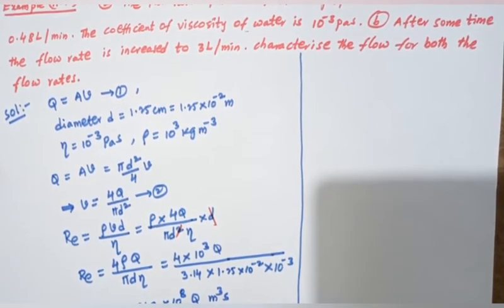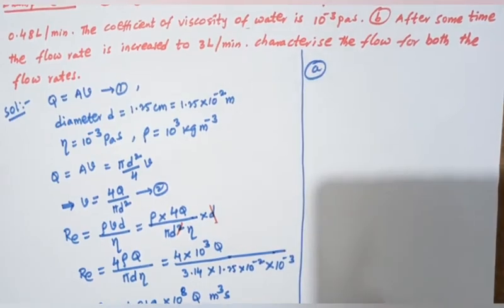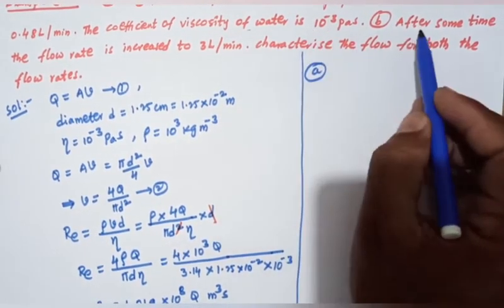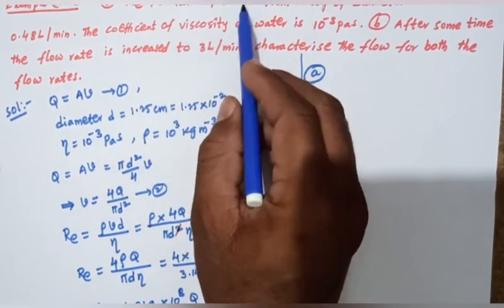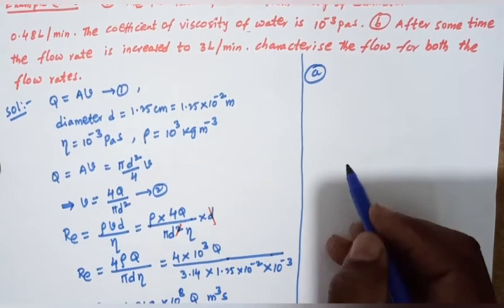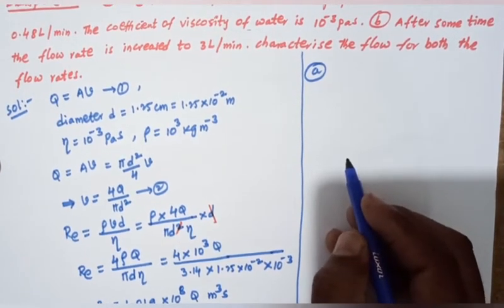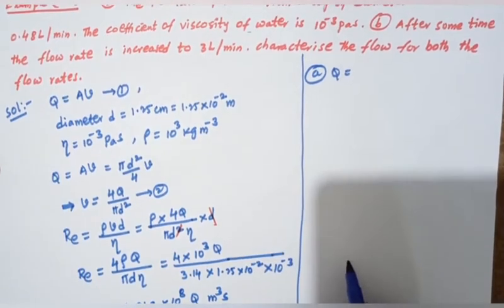This is the Re value, then Q is remaining. The flow rate of water is 0.48 liter per minute. So Q is given, Q equals 0.48 liter per minute.